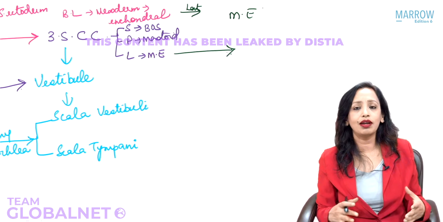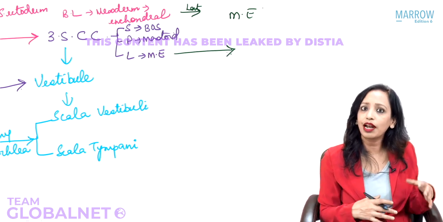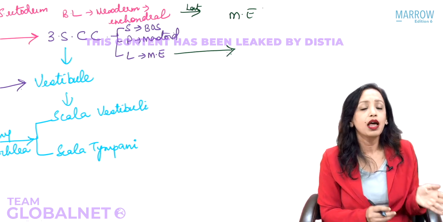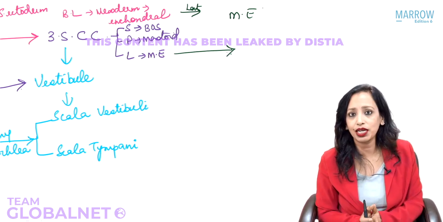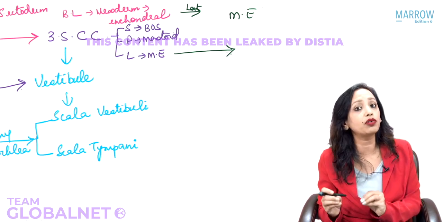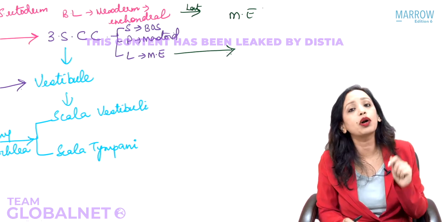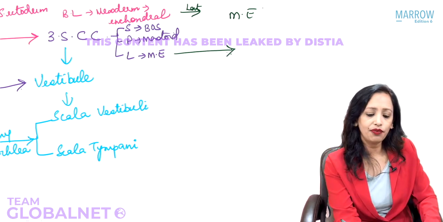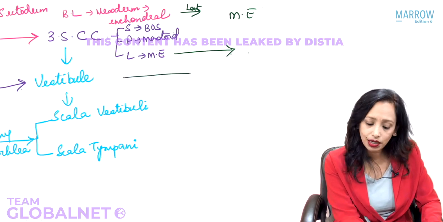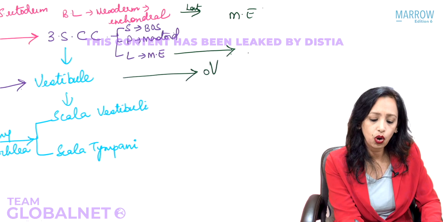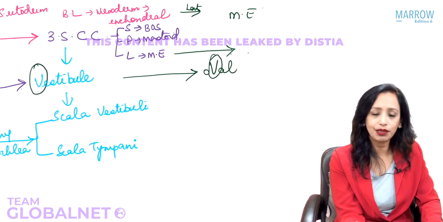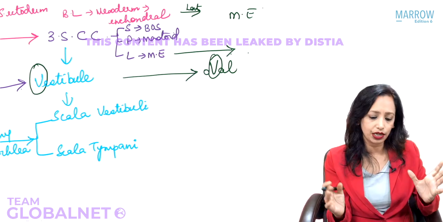So what we are doing here is not just the anatomy or the embryology which you were supposed to know when you were in the first year. Now whatever you do in clinical subjects, what you are supposed to know is the clinical anatomy, the clinical significance of that particular part of the anatomy, and that is what is asked in your exams. So here we have the bulge of the lateral semicircular canal. Is the vestibule connected to the middle ear? Yes, through the window known as the oval window, and the V of oval tells you that it connects to the V of vestibule, and the vestibule is around the utricle and saccule.